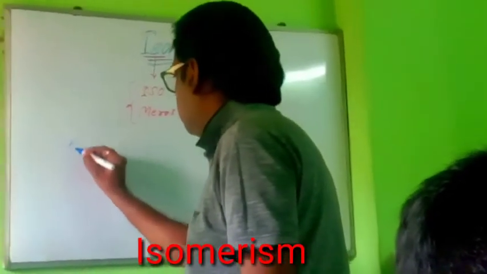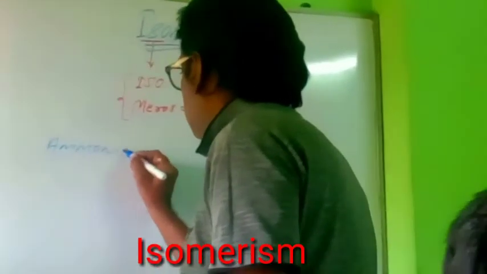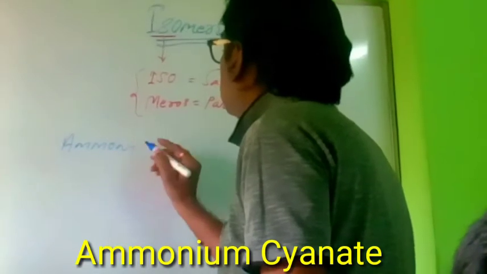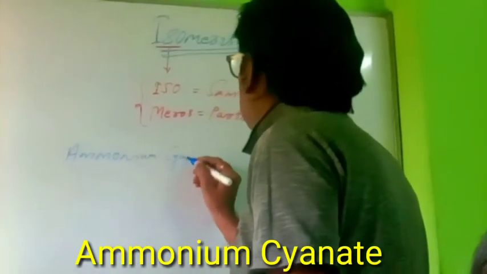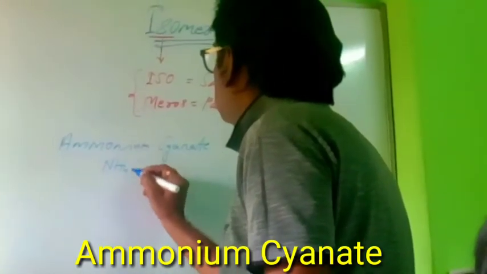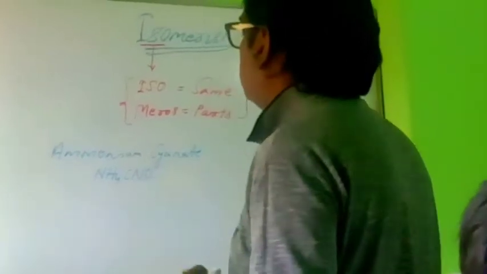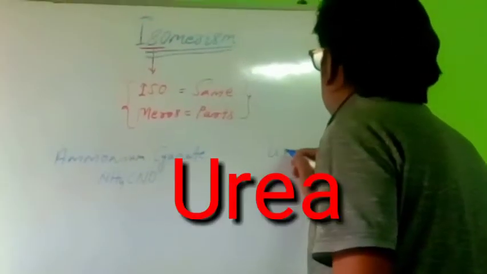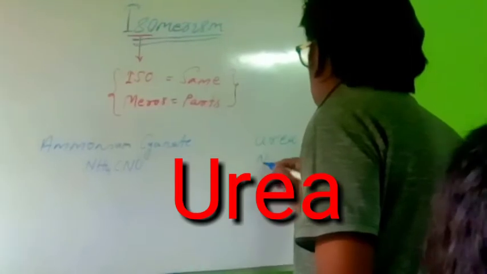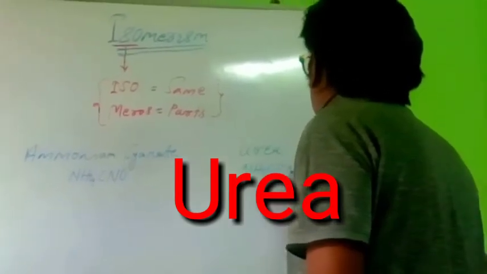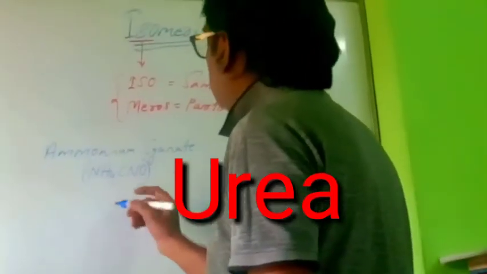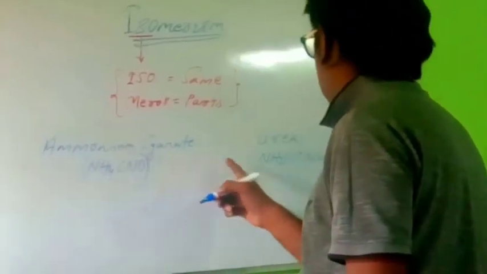Like ammonium cyanate. What is the ammonium cyanate formula? NH4CNO. This is ammonium cyanate. And urea. The urea formula is NH2CONH2. See, these two compounds: NH4CNO is ammonium cyanate and this is urea.